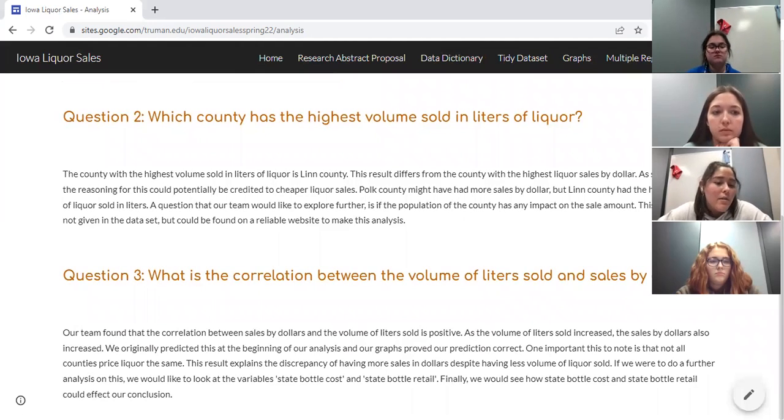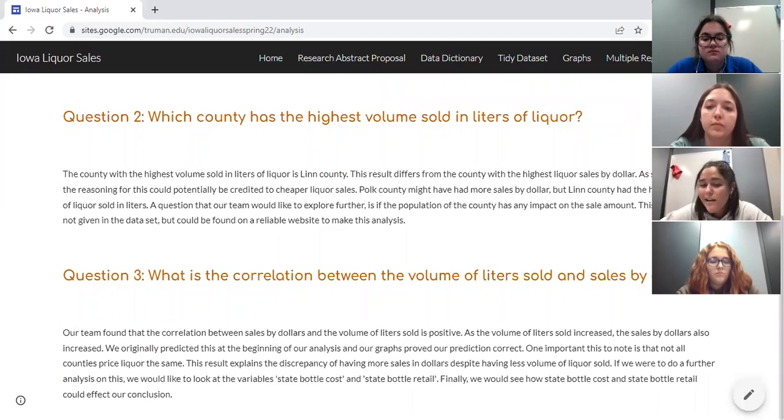And lastly, question 3, what is the correlation between the volume of liters sold and sales by dollars? Our team found that the correlation between sales by dollars and the volume of liters sold is positive. As the volume of liters sold increased, the sales by dollars also increased. We originally predicted that at the beginning of our analysis, and our graphs proved our prediction correct.